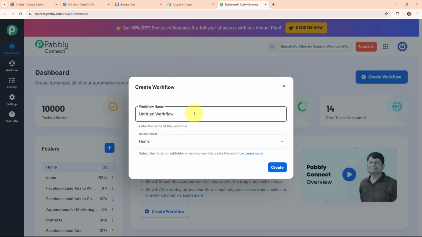And now here in this create workflow dialog box, I have to give a name to my workflows. So here I'm going to give the name as built an AI agent for automated article generation. And now here after giving a name to my workflow, it is asking me to select the folder.